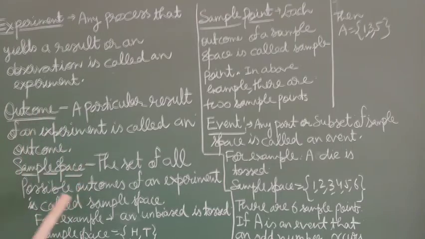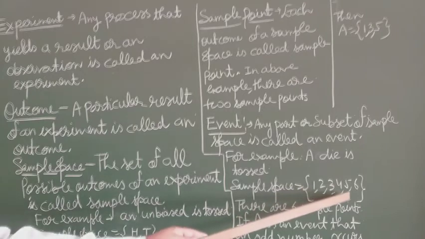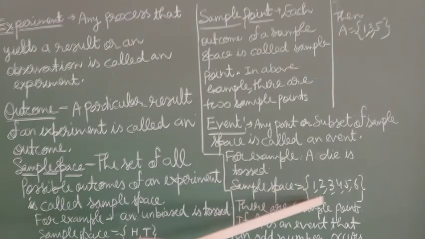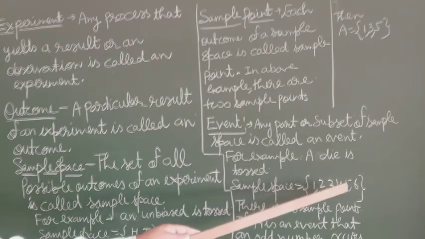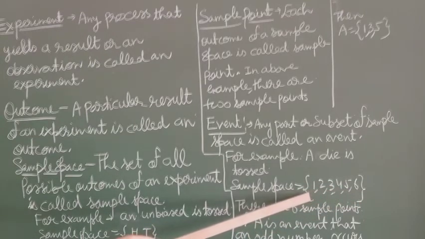Now what is sample space? The set or group of all possible outcomes of an experiment is called sample space. Suppose a die is thrown. There are 6 outcomes. If we write all outcomes in curly brackets, {1, 2, 3, 4, 5, 6}, this is called sample space.